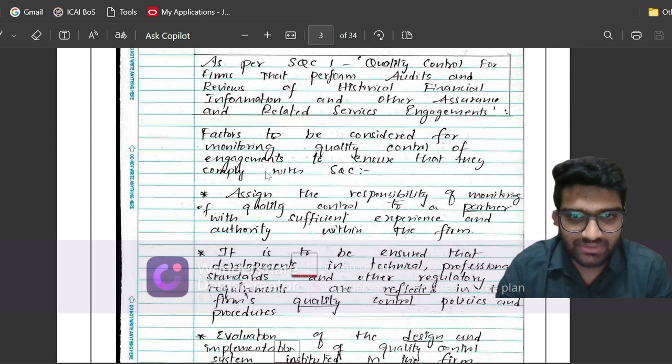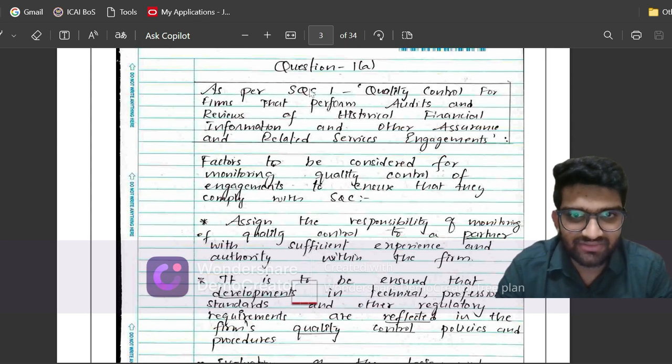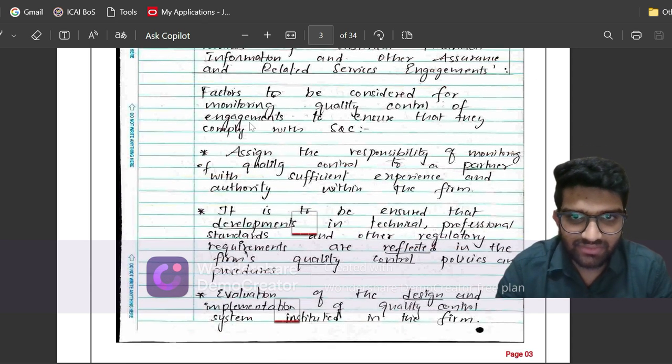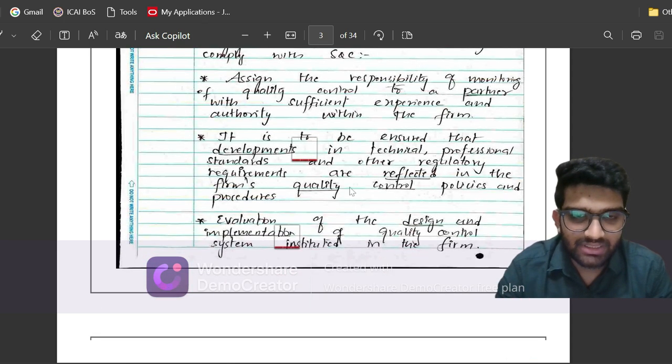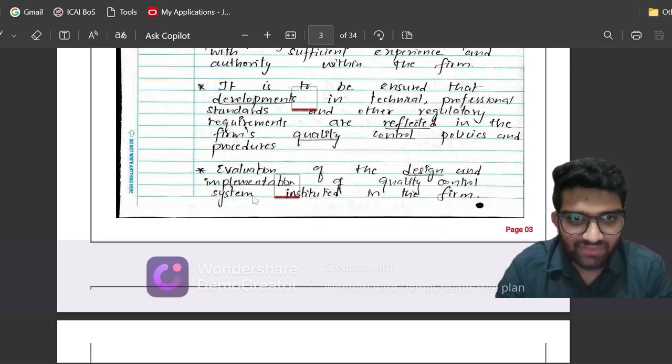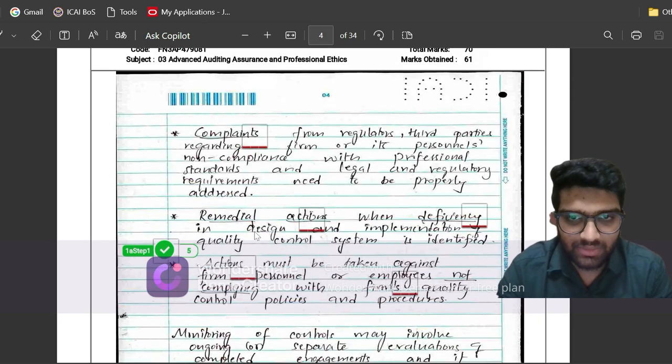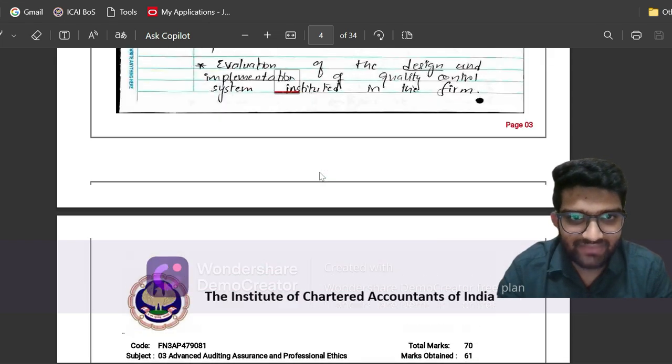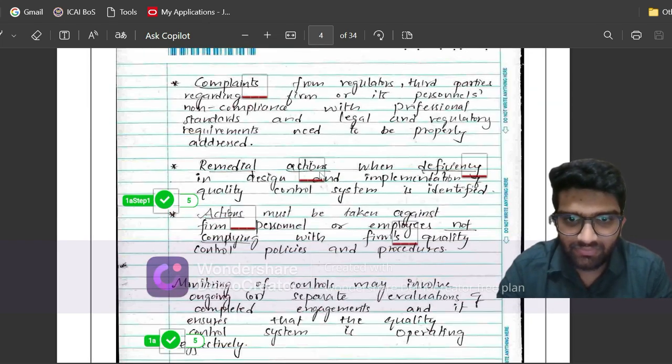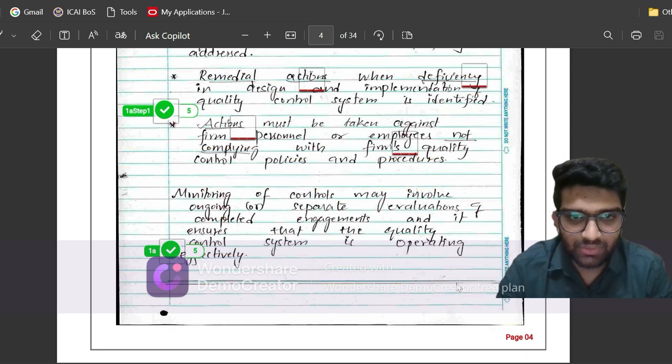So let us start. Let us see what I have written. First I have given the reference of SQC1, and I have also put a box for the standard's name. So what are the factors? One is assigning the responsibility to a partner. Second one is to ensure all developments are reflected. Third one is evaluation of design and implementation of the quality control system. Fourth one was about complaints and then actions. So I have underlined all the keywords here, and then finally I have given a conclusion that monitoring may involve ongoing or separate evaluations.